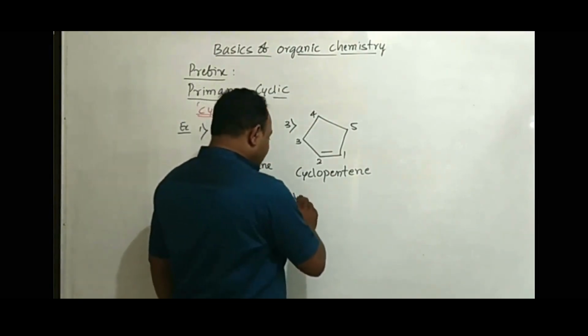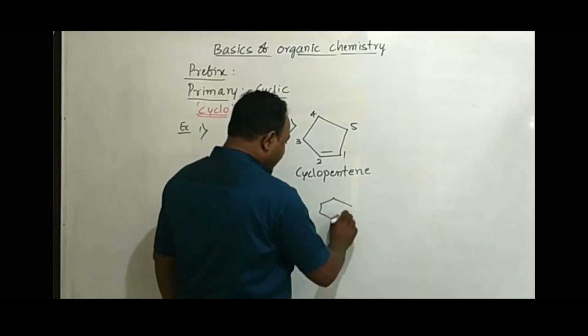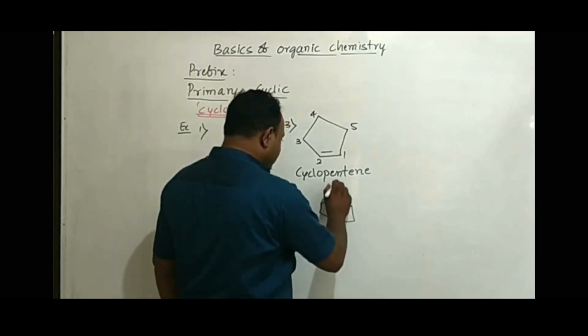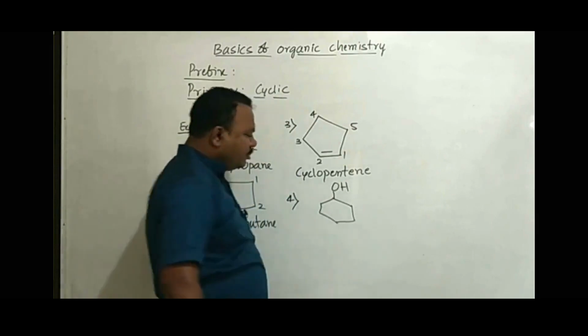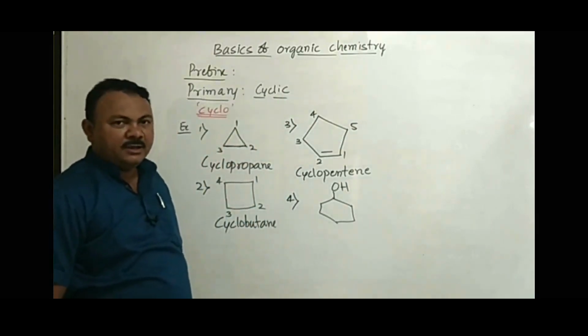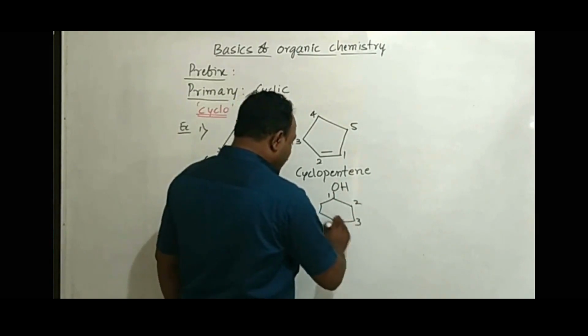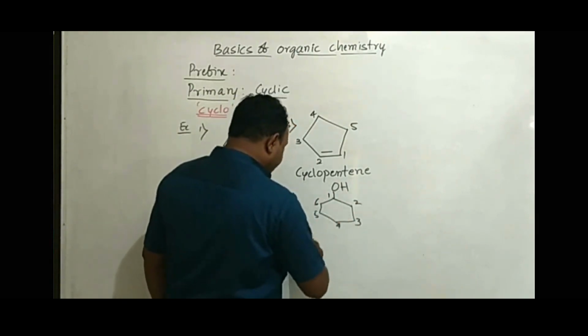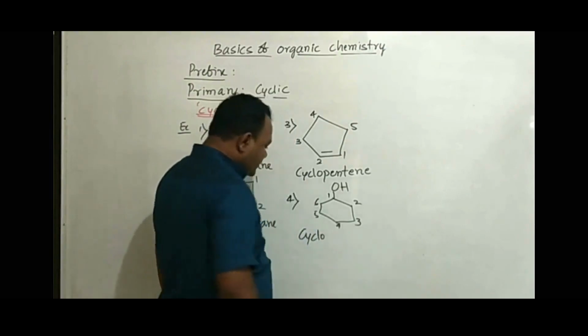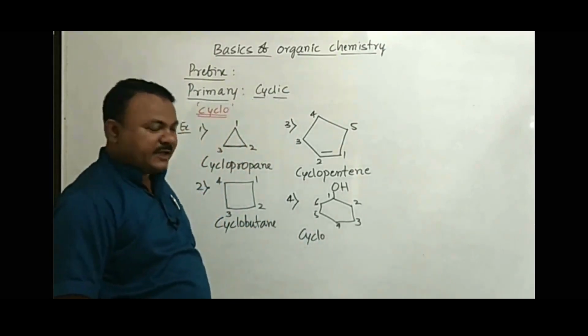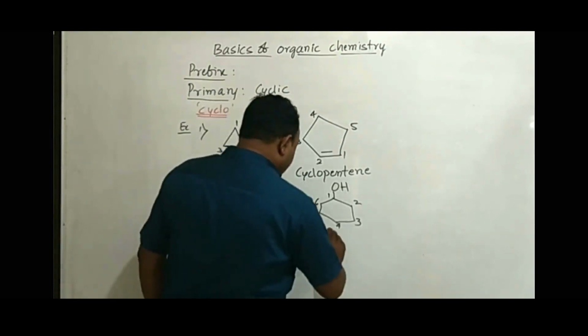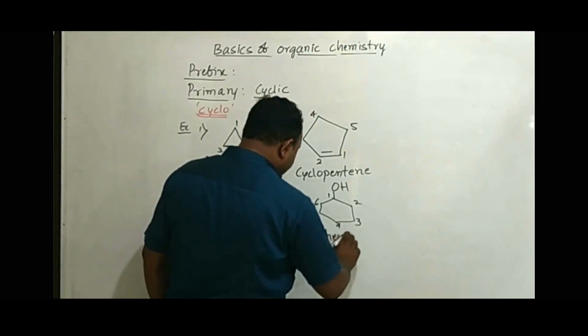And if I take this example in which we have a functional group, let us take the functional group as OH. Check the number of carbons, 1, 2, 3, 4, 5, 6. Cyclic, so the primary prefix cyclo is used. 6 carbons in the ring, therefore hex.